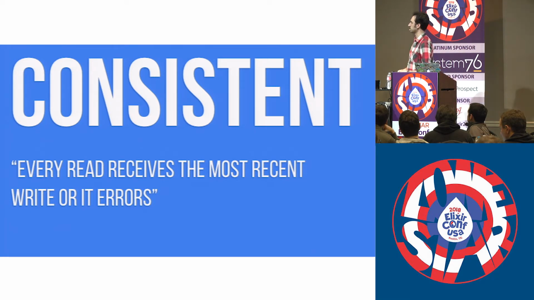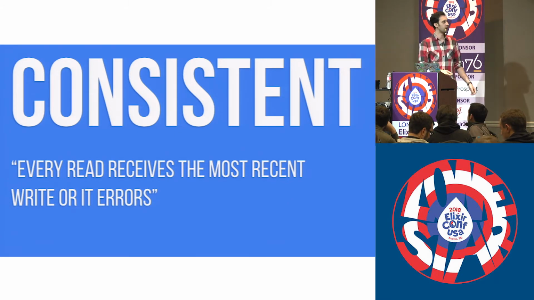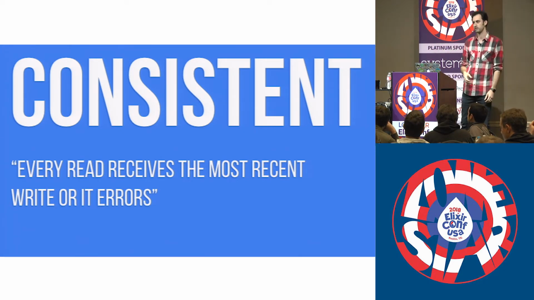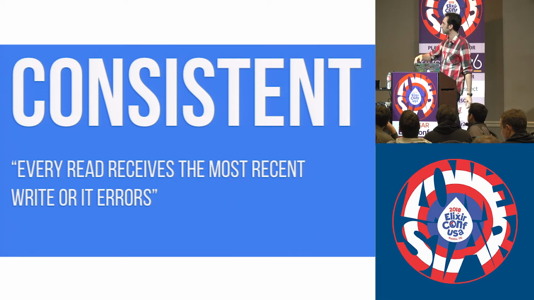In all reality, most systems don't fall into either one of these buckets, not really. These are guidelines. They're a way to talk about the semantics of a system. In practical systems, most real databases and real stateful systems fall on a spectrum between these two things. So you might be closer to AP, you might be closer to CP. But for our purposes, we're going to just talk about them as black and white. So let's talk about what it means to be available.